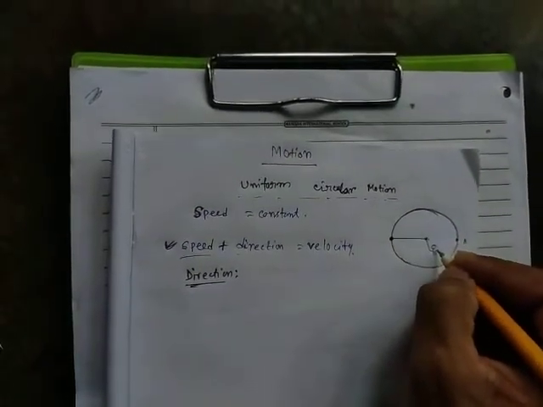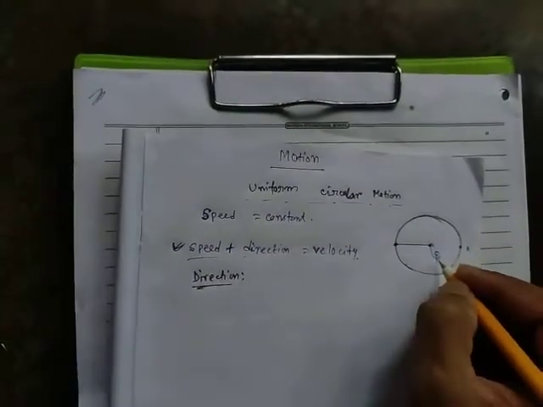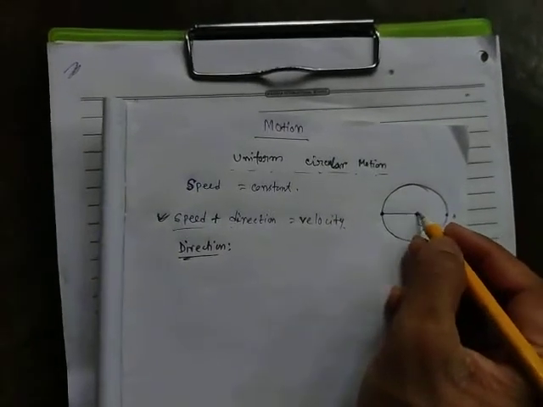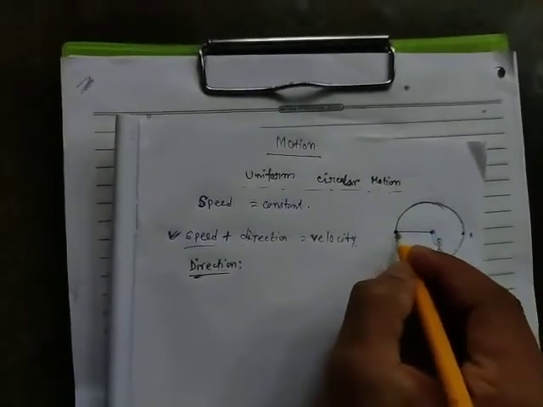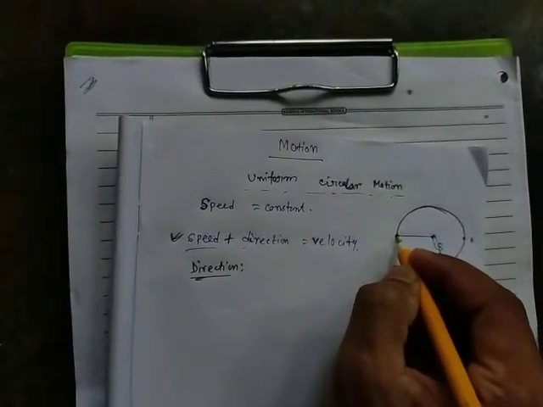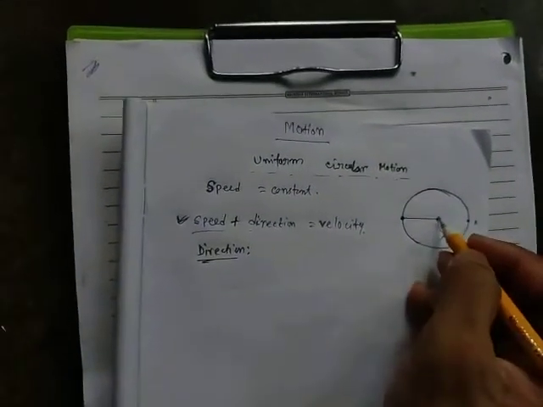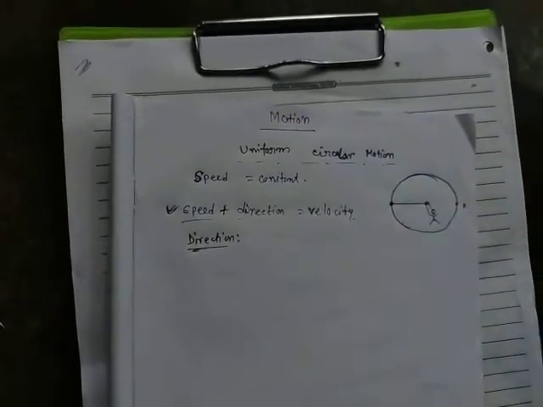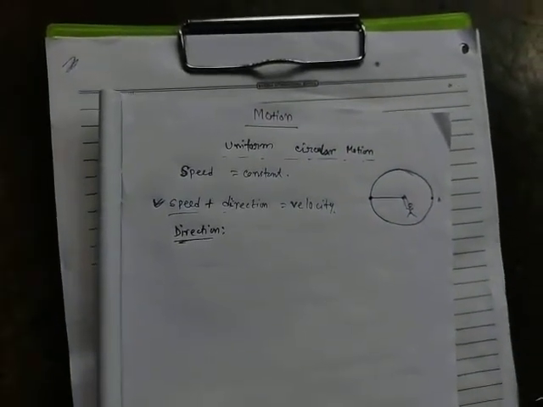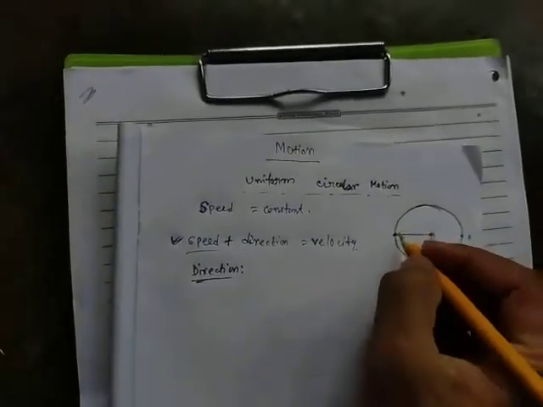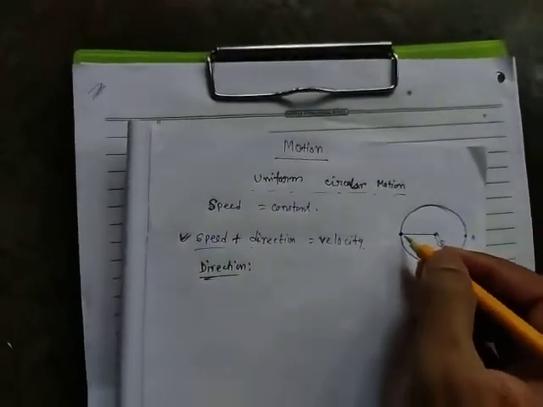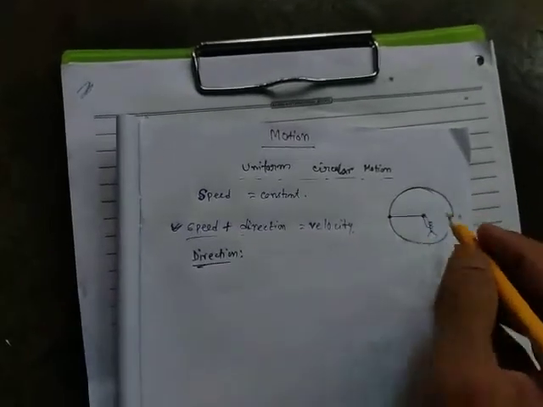There is a thread in your hand with one end tied to a stone, and you are just revolving it. That means the stone is moving in a circular path. If you revolve this thread with the stone, then it will move in a circular path.